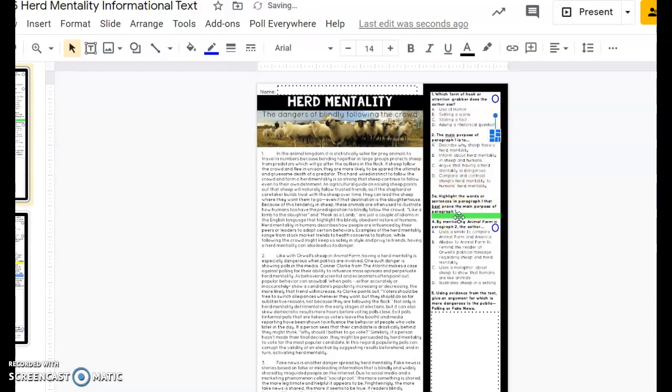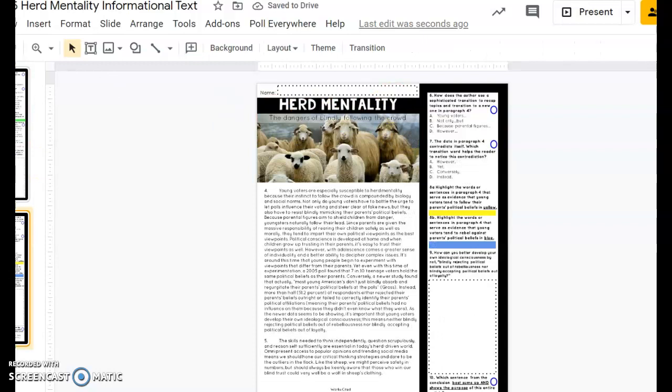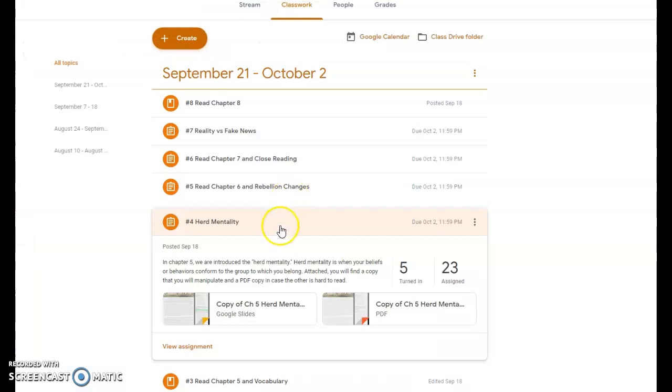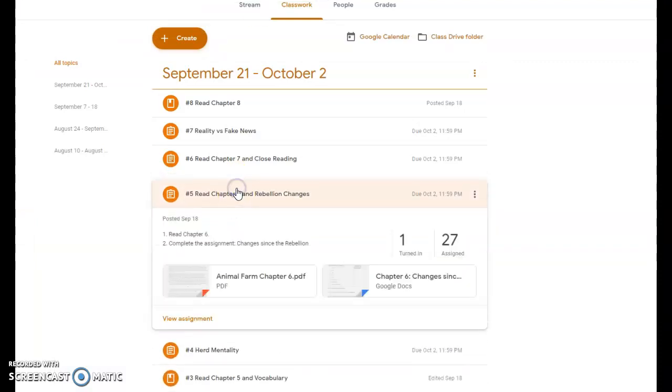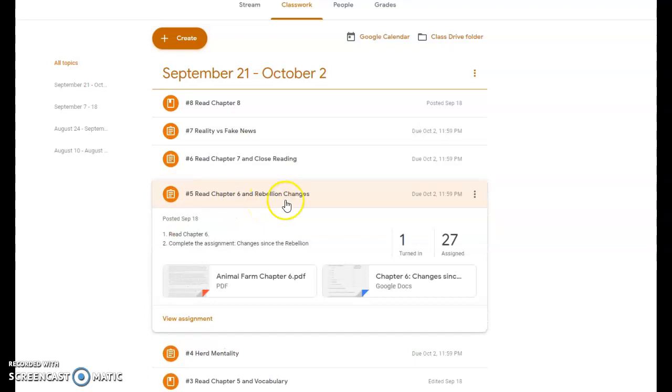As far as highlighting, you are going to take, again, if you click on it, you can then move it over, and then you will make it bigger however you need to in order to highlight the areas that are answering this particular question. That is what you will do for slide 1 and slide 2. That is herd mentality. The next assignment on your list is to read chapter 6 and answer the rebellion changes.